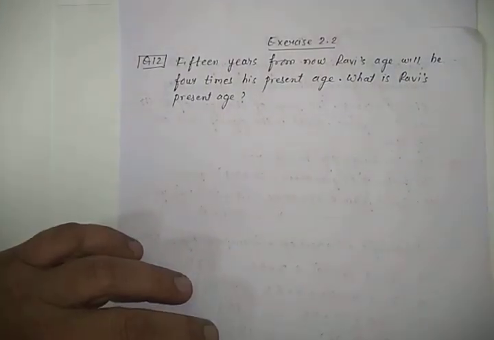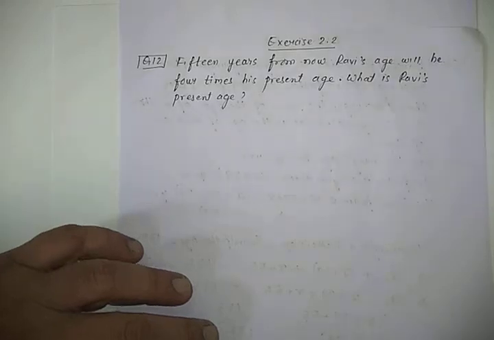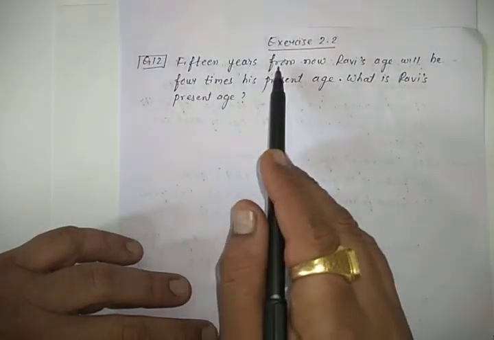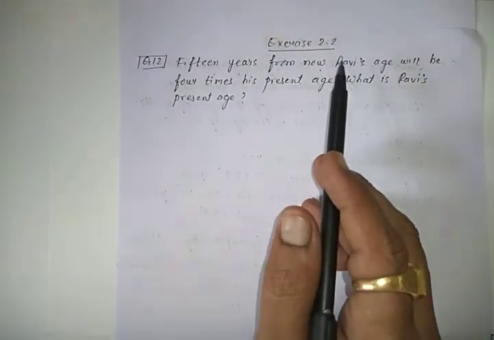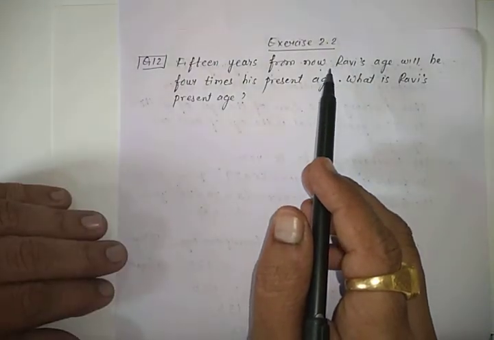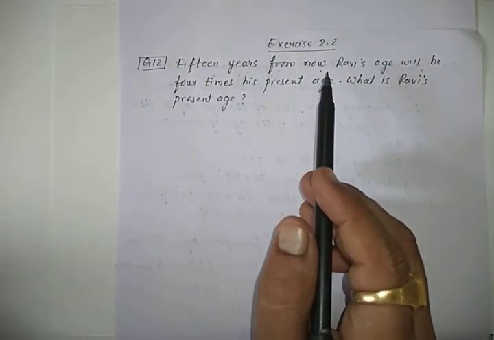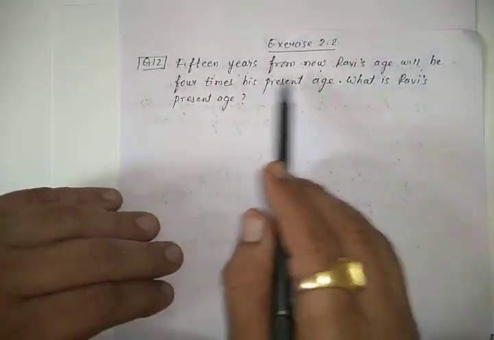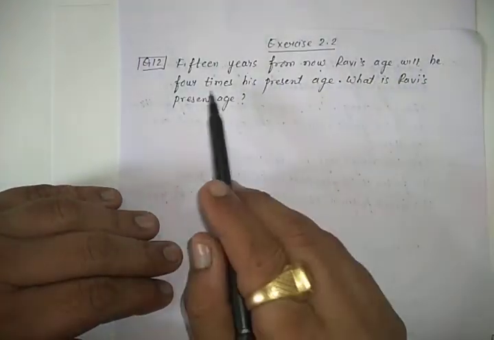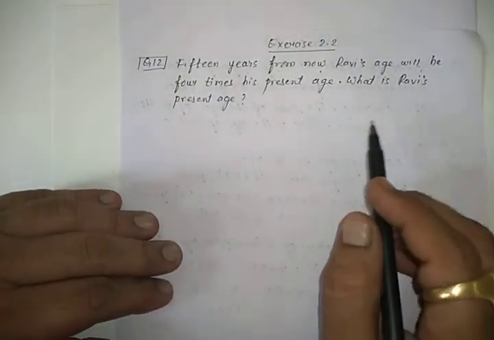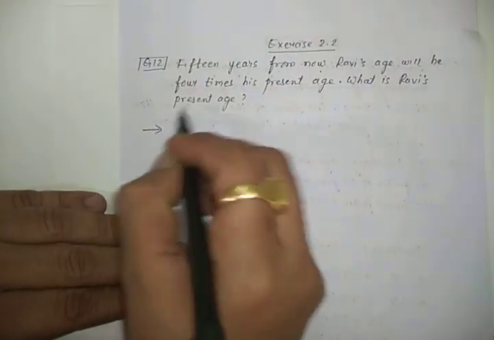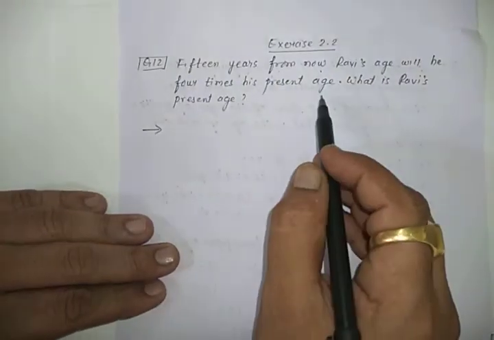We can also proceed to our exercise 2.2 question number 12. 15 years from now means after 15 years. After 15 years, Ravi's age will be 4 times his present age.